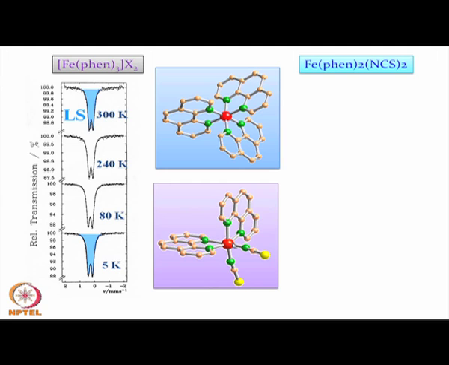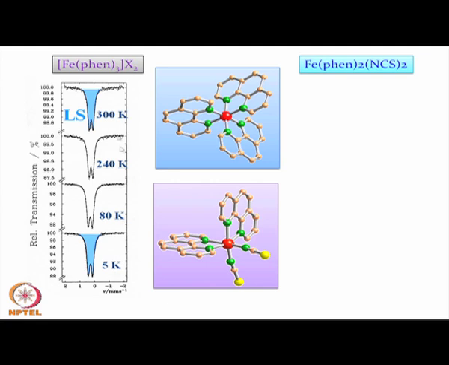What we will see in the case of the triskelate is the corresponding Mössbauer parameters or Mössbauer splitting in their spectroscopy. We find that as we move from 5 Kelvin to 300 Kelvin, the relative transmission is changing, but the corresponding splitting is not changing much, it is almost the same.